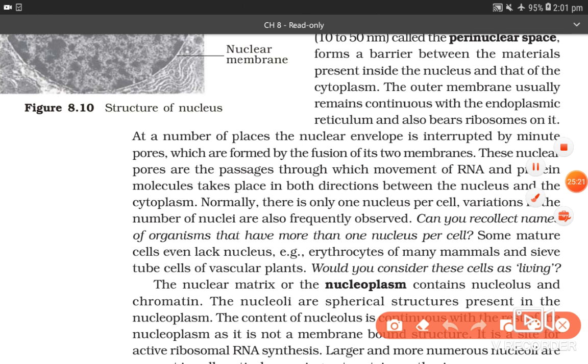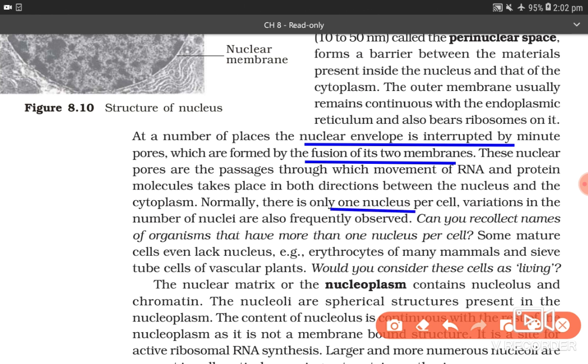At a number of places, the nuclear envelope is interrupted by minute pores which are formed by fusion of two of its membranes. These nuclear pores are the passage through which movement of RNA and protein molecules takes place in both directions between the nucleus and the cytoplasm.